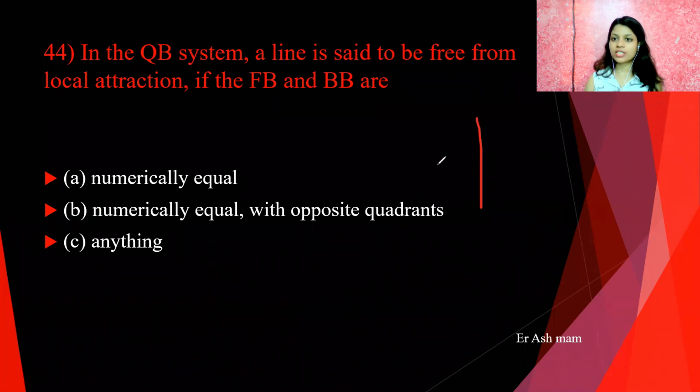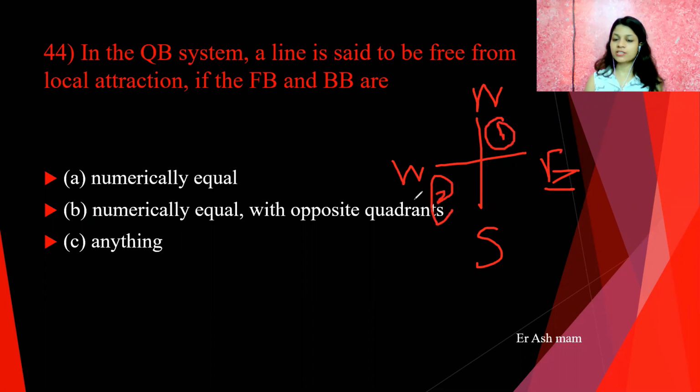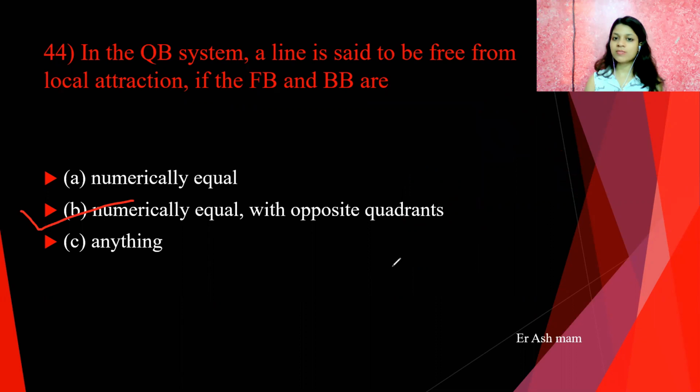We know that if this is north and this is south, east and west, then the opposite quadrant of this quadrant is the southwest quadrant, right? The opposite quadrant of the northeast quadrant is the southwest quadrant. So the answer is numerically equal with opposite quadrants.